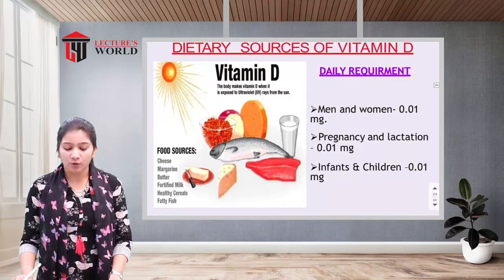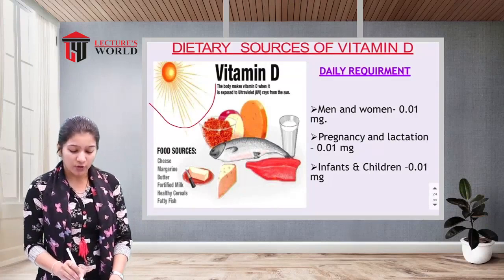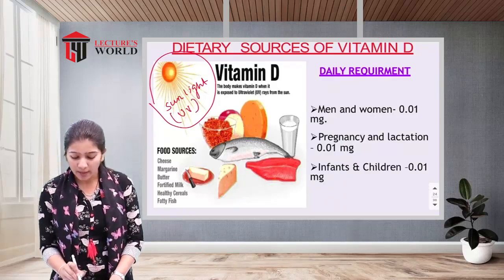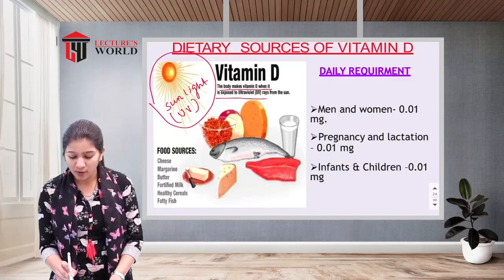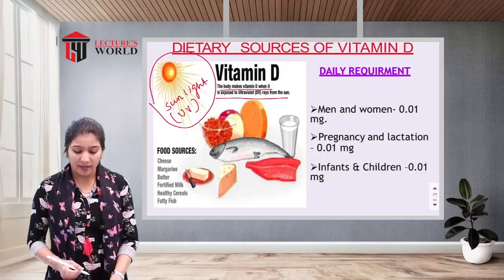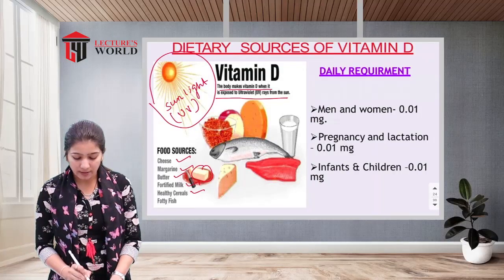Now the dietary sources of vitamin D. The major portion of vitamin D we get from the sunlight, from the UV rays. Yes, the body makes vitamin D when it is exposed to ultraviolet rays from the sun. And the food sources of vitamin D are cheese, margarine, that means butter, fortified milk, healthy cereals and fatty fish.